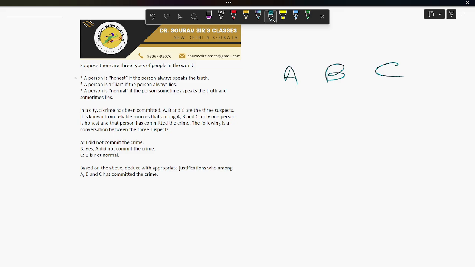Here's the breakdown. B is honest and tells the truth: A did not commit the crime. A is innocent. As the honest one, B is the criminal. A is normal. C says, "I did not commit the crime," and is telling the truth. Okay, so B is the only one who committed the crime. So B is the honest person here. Okay, hope you understood, guys.